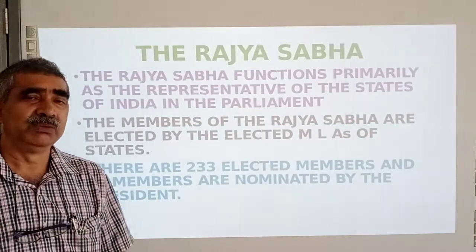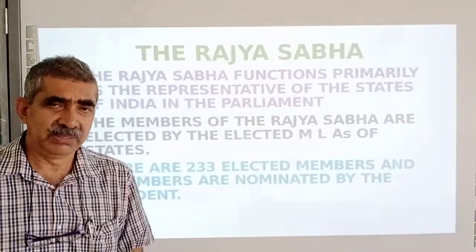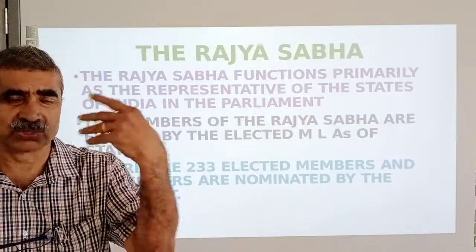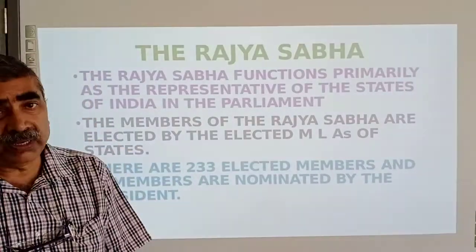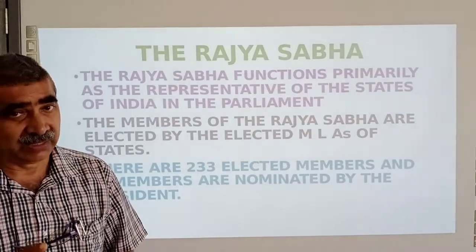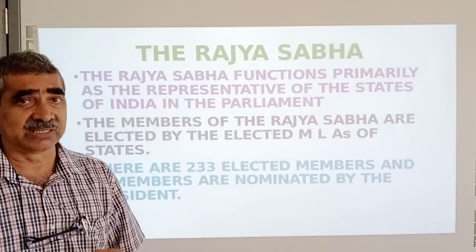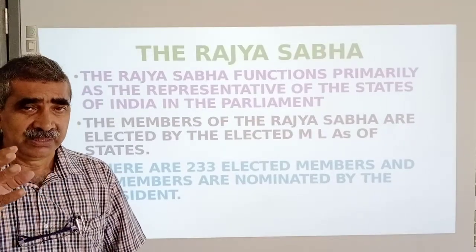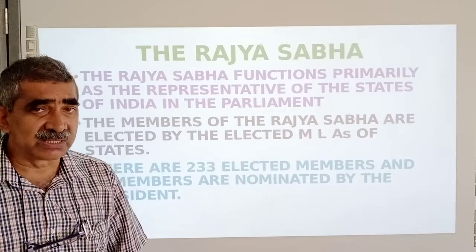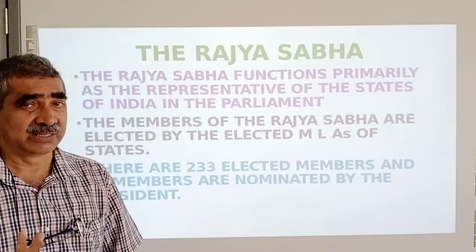You may know Sachin Tendulkar was nominated. Many others in the sports field or social work field are nominated to the Rajya Sabha by the president, because they may not be ready to contest the elections, but Indian people want their services, their knowledge, their abilities.